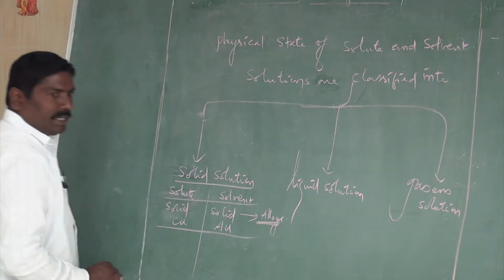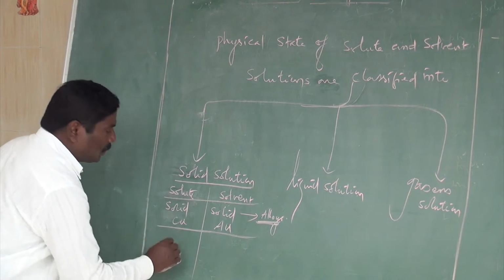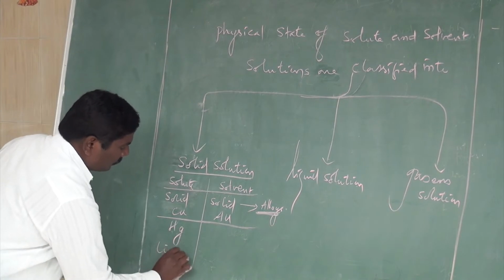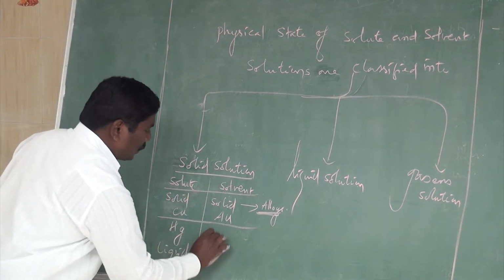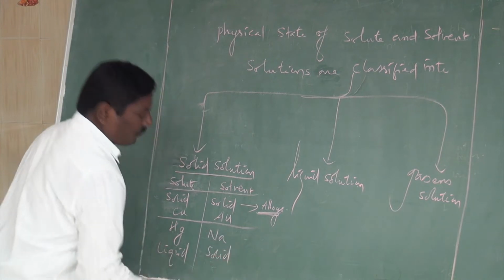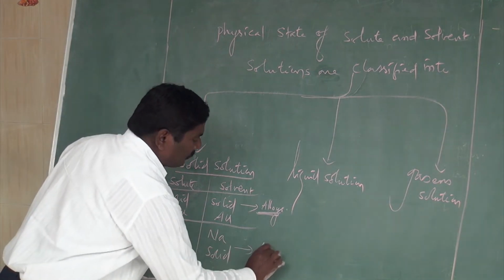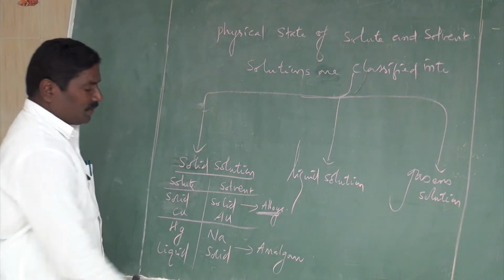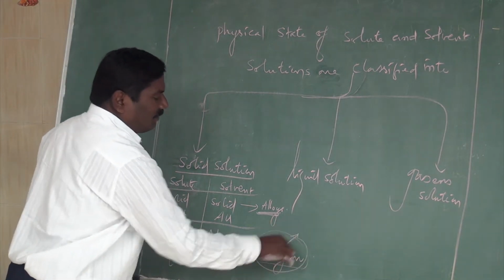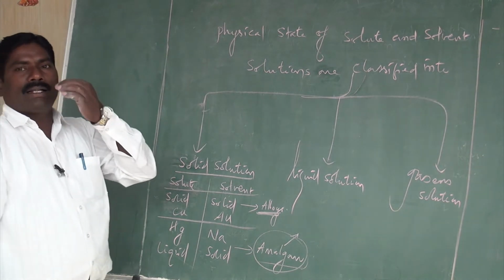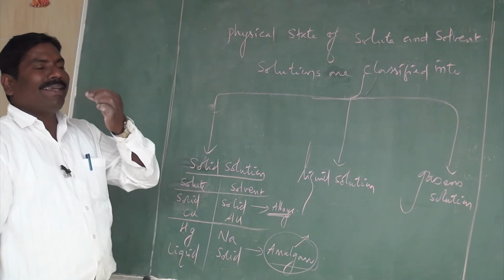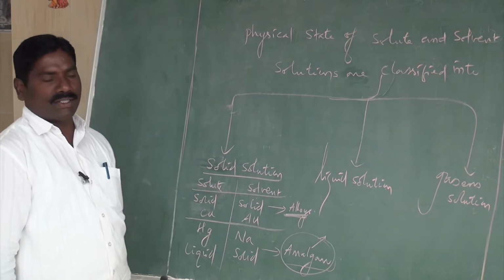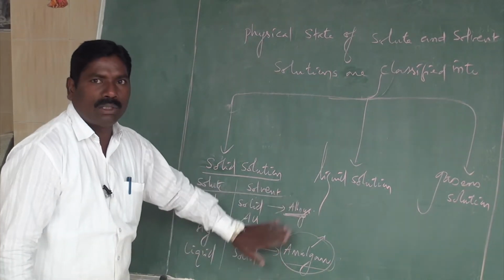The next concept: here the solute is liquid, mercury, and the solvent is sodium, which is solid. Now this gives an amalgam. This is amalgamation, and it is very essential. It is used in the dental field for dental cavities, where there is a hole in a tooth that should be filled using this amalgam. This process is known as amalgamation. This is also a solution form.